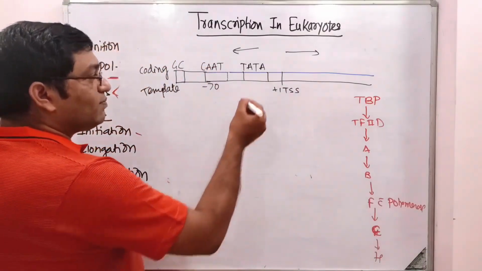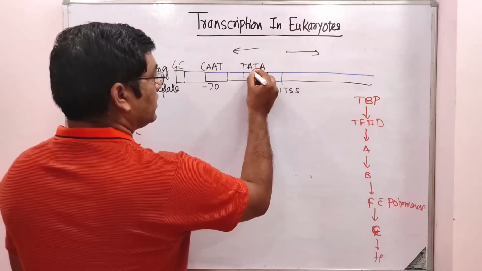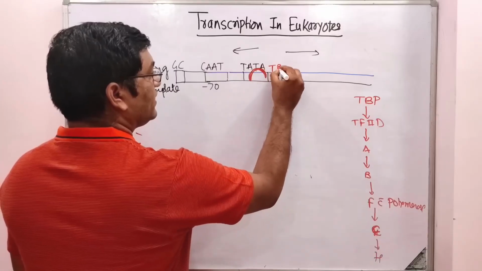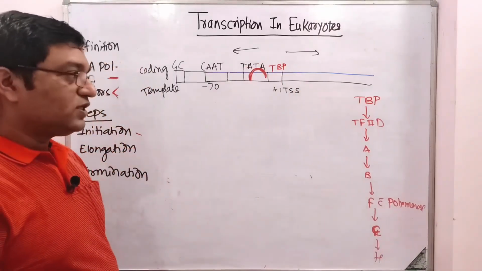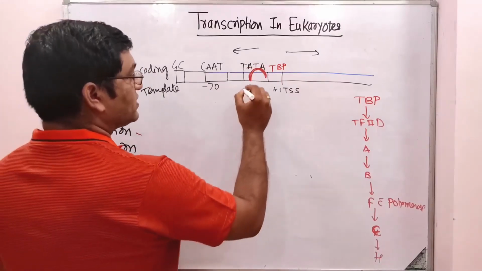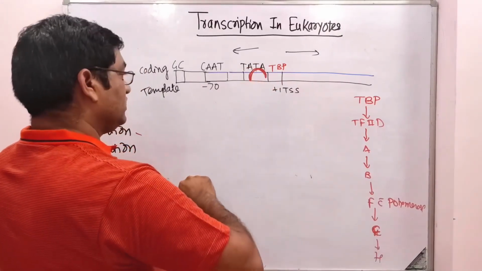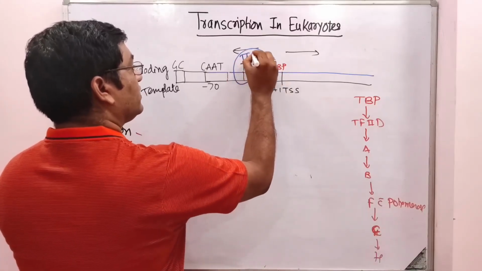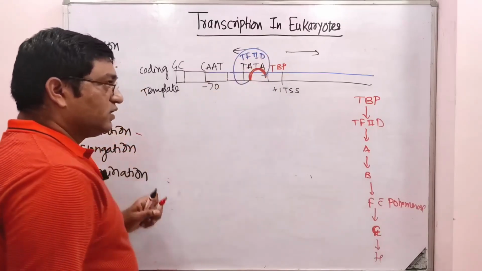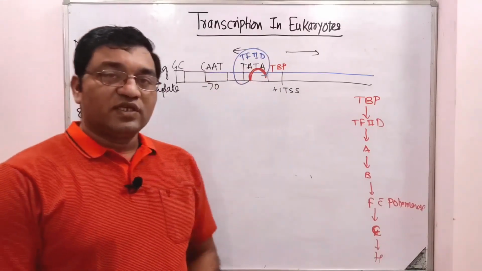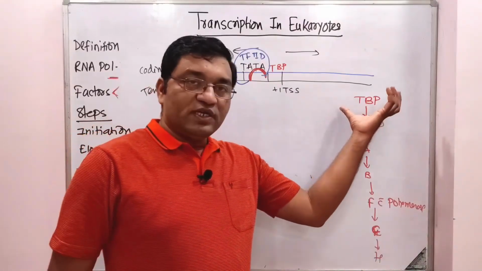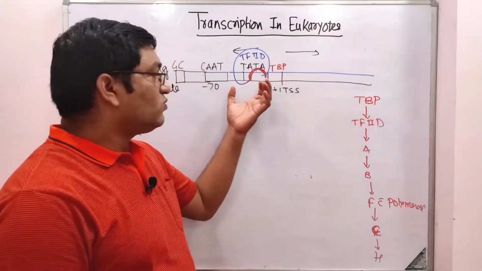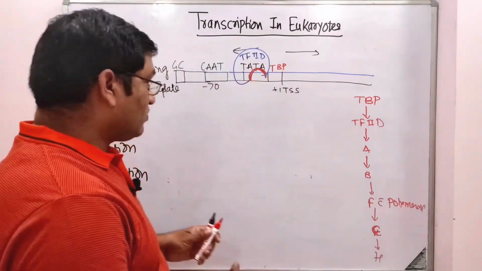First, there is TATA binding protein. This protein will bind to the TATA box, that's why it is known as TATA binding protein. And to this protein, there is attachment of transcription factor 2D. What is the role of TBP here? It recognizes the TATA box. It scans the DNA molecule and recognizes the TATA box.